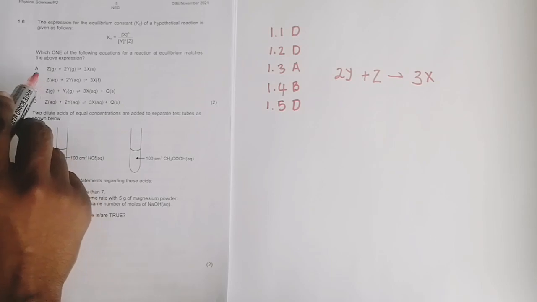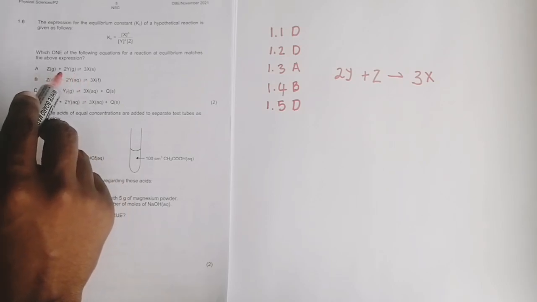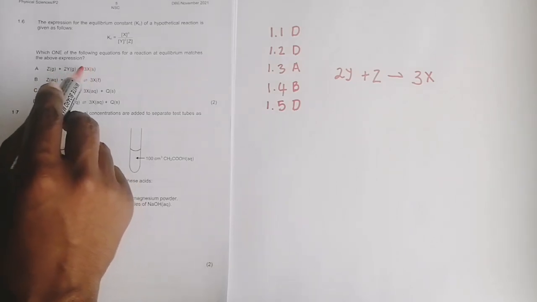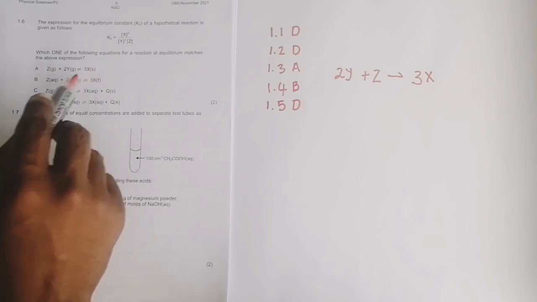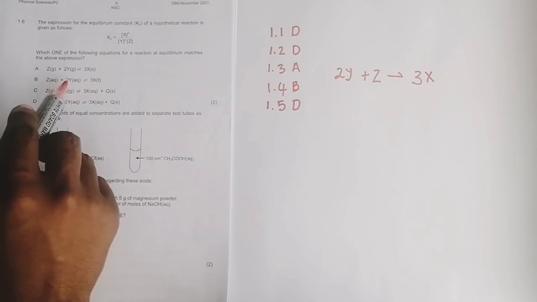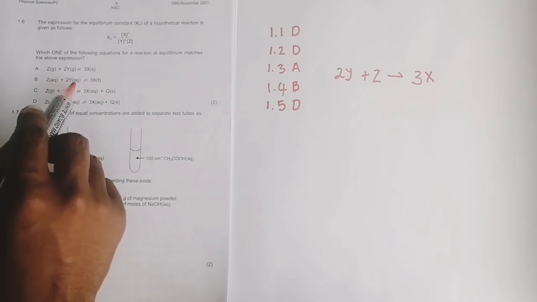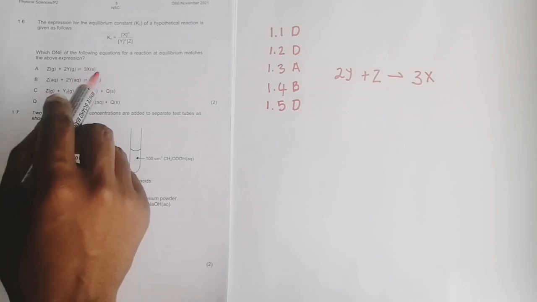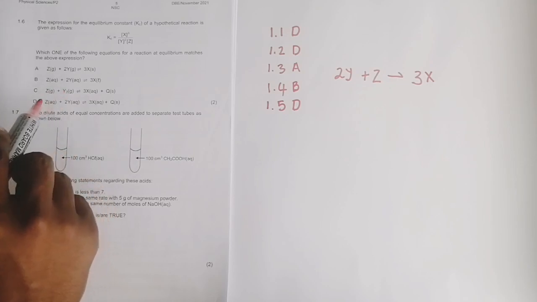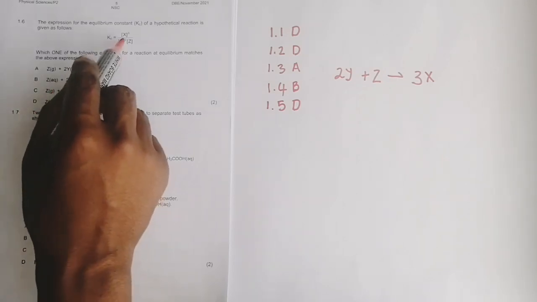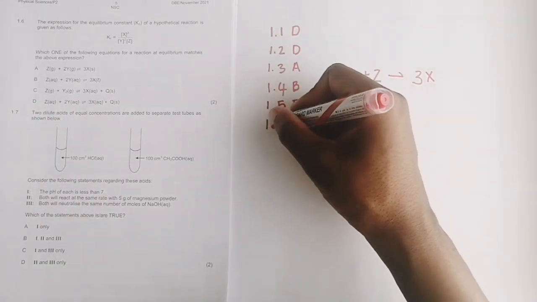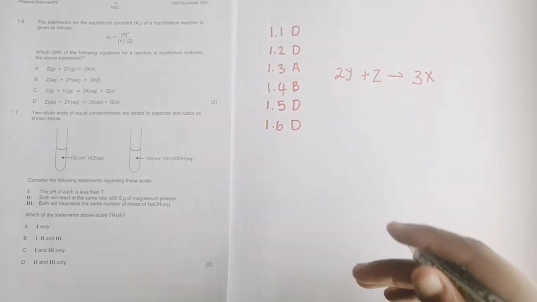Let's look at why the others weren't possible. So Z and 2Y are in gaseous phase, but can you see that X is in solid form in that case? So you wouldn't include it in that expression. Then Z and 2Y looks possible, but 3X is liquid, so you wouldn't include it either. Z and Y2 is definitely not the one, because you'd have to have 2Y in order for it to be Y squared. So definitely the correct answer there should be D for 1.6.